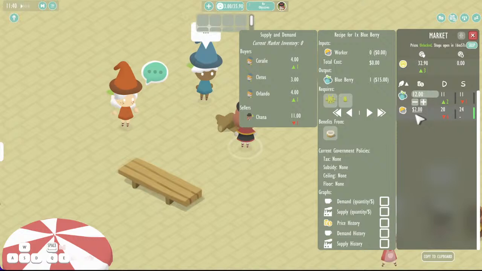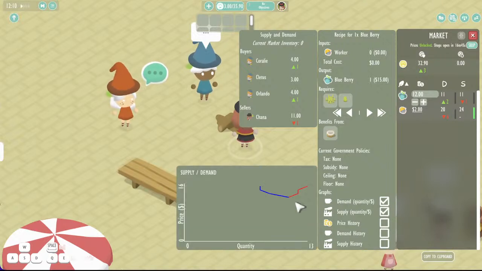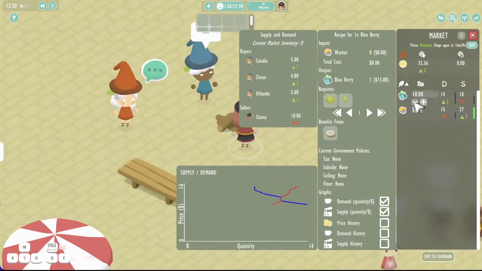There's also the labor market here that you can see on the left. You can see the recipe for production of blueberries, government policies attached to it. And if I open this graph here, I can see the demand and supply that I just generated by changing the price here.